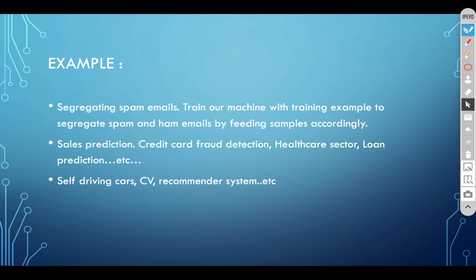Many complex diseases are being found with machine learning algorithms. Also loan prediction, self-driving cars nowadays, CV, and recommender systems. Why machine learning has become so important these days is because we are getting a lot of data now, and we can use this data for smarter analysis. This is the main reason why machine learning is used in so many cases these days.